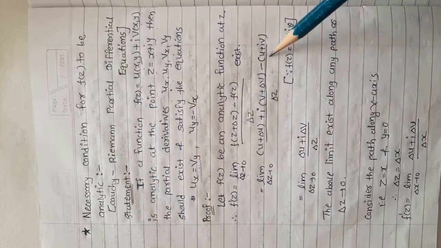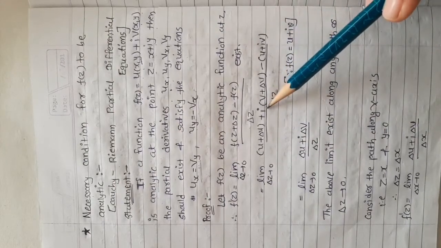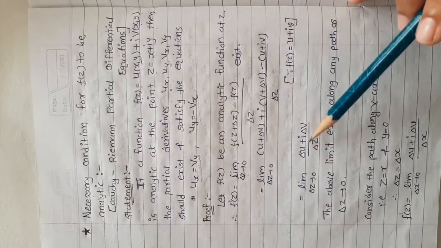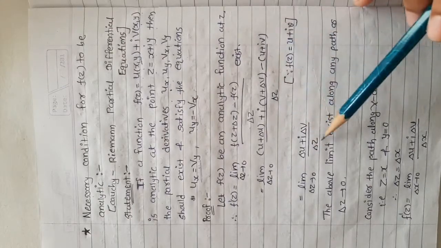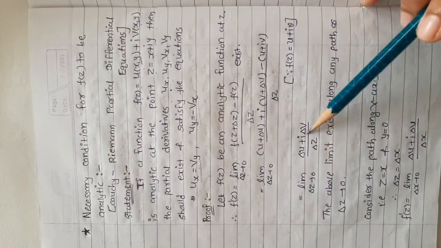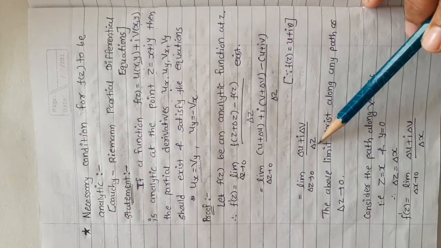So u minus u cancels out, plus iv minus iv cancels out. So we have only delta u plus i delta v upon delta z. So limit delta z tends to 0, delta u plus i delta v upon delta z.